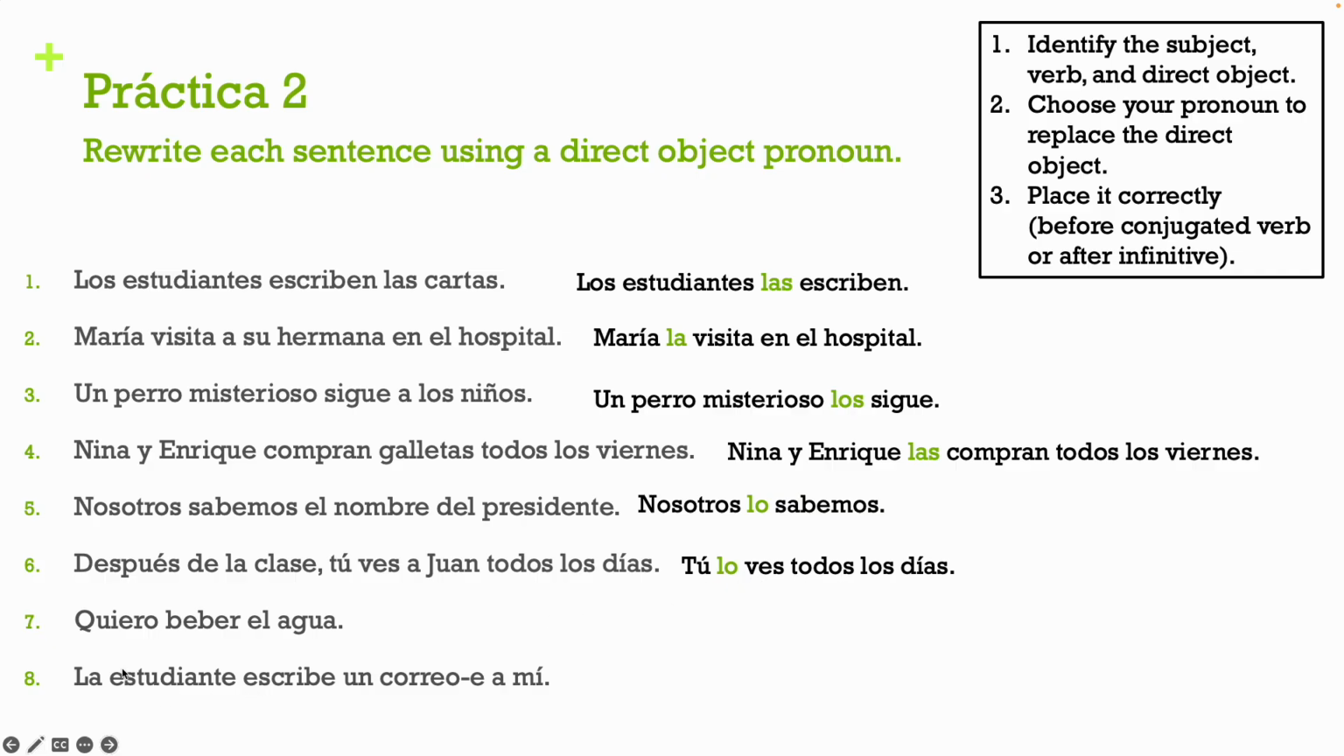Quiero beber el agua. This one we didn't see before, but we can probably dissect it together. Quiero, so I want. We know I'm the subject. That's my verb. Quiero, so I want to drink. El agua, what do I want to drink? The water. So how am I going to replace el agua with a pronoun? I would replace it with lo. And I can put it in two places, right? I can say quiero beberlo if I stick it at the end of my infinitive, or I can say lo quiero beber and put it before my conjugated verb.